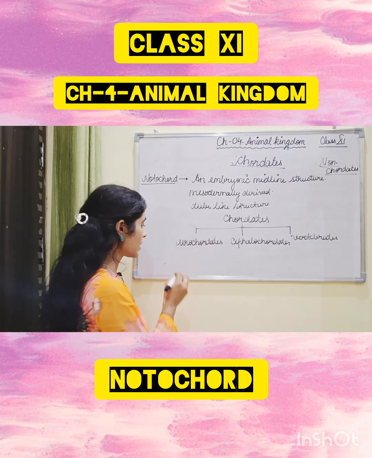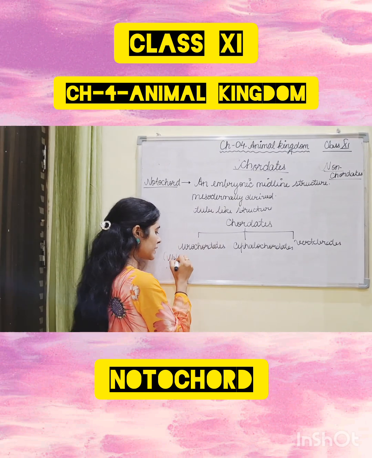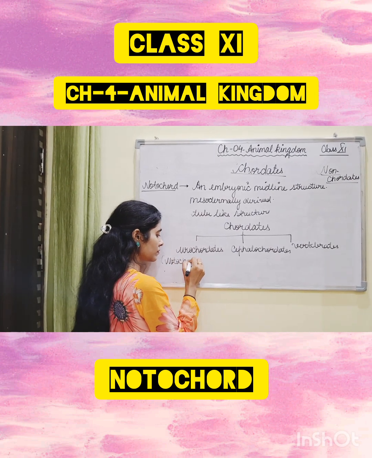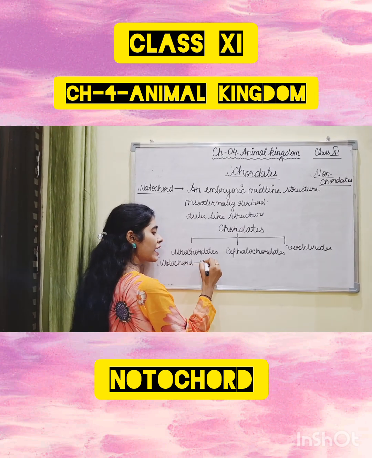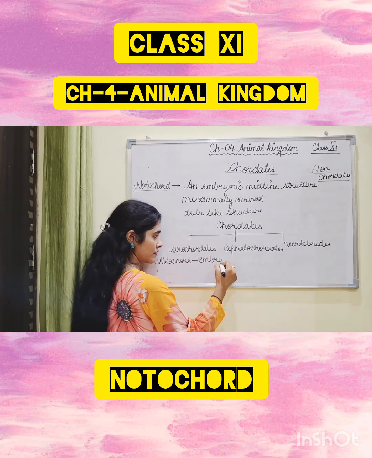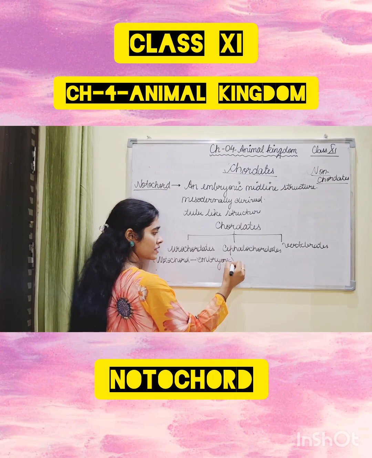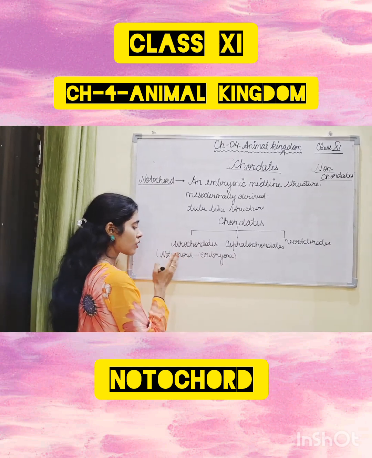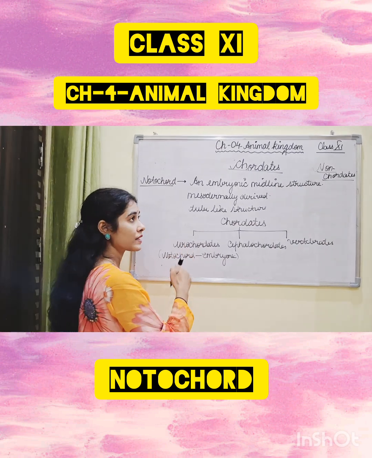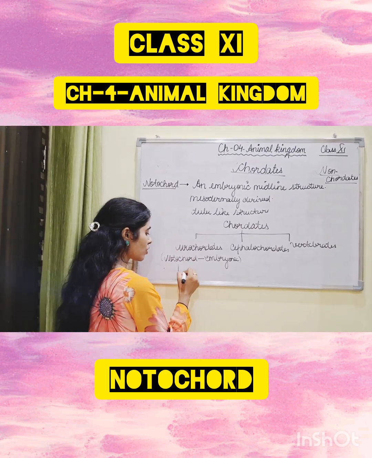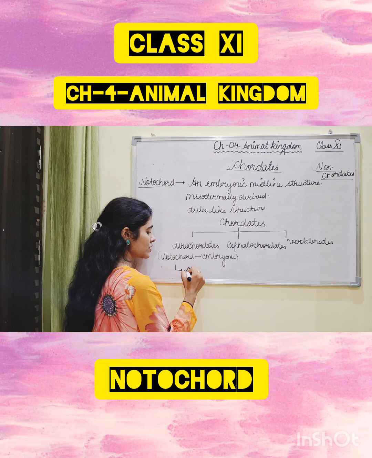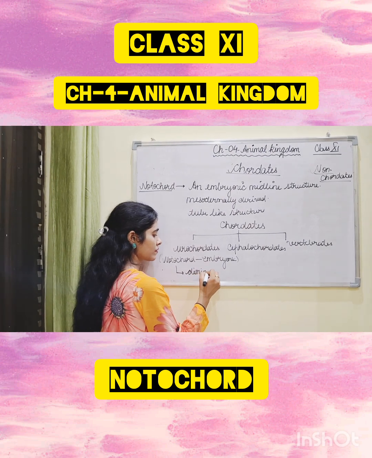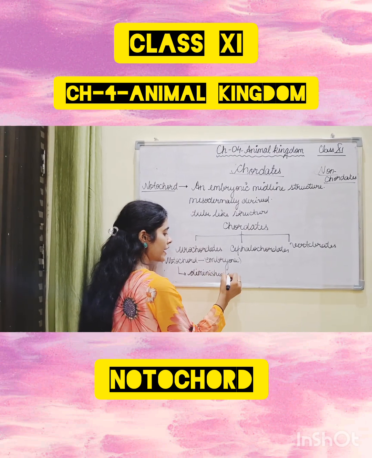Urochordates are the animals in which this notochord is present at the time of embryonic stage. At the embryonic stage this notochord is present, but as this organism grows and becomes adult, this notochord gets diminished, or gets over.